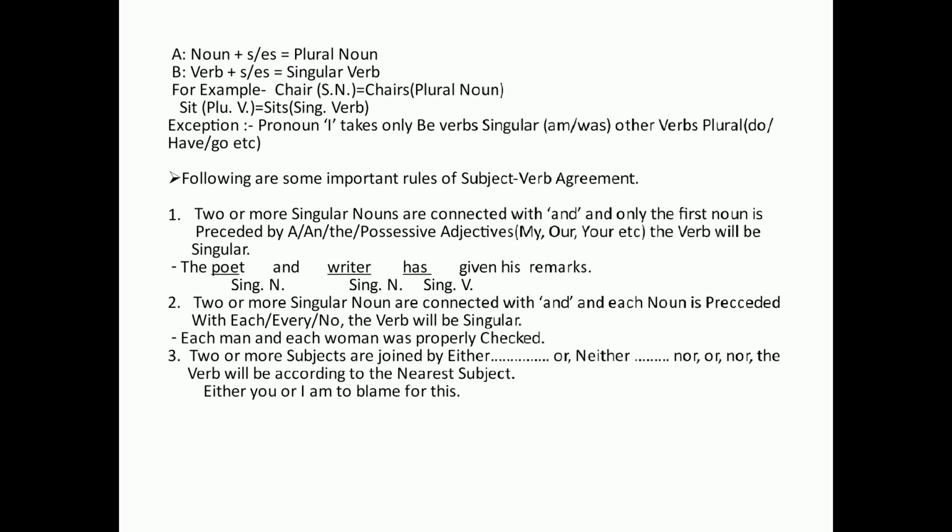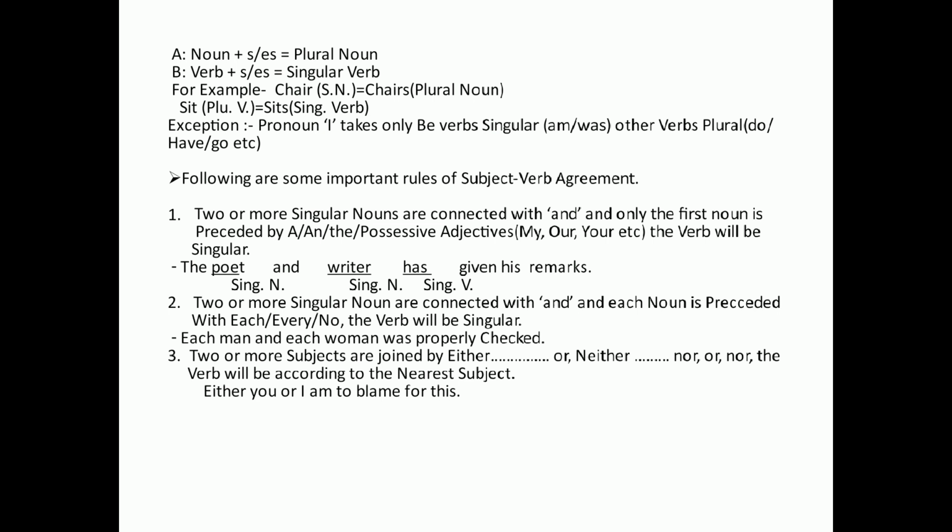Third rule we see here, when two or more subjects are joined by either or, neither nor, or, nor, the verb will be according to the subject nearest to the verb.